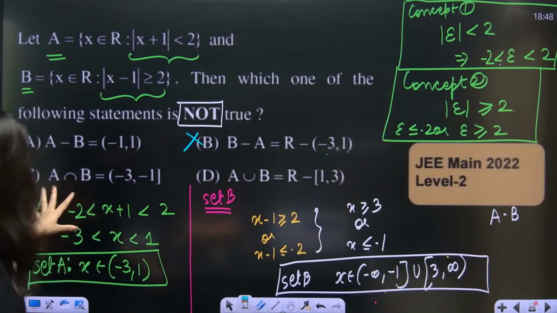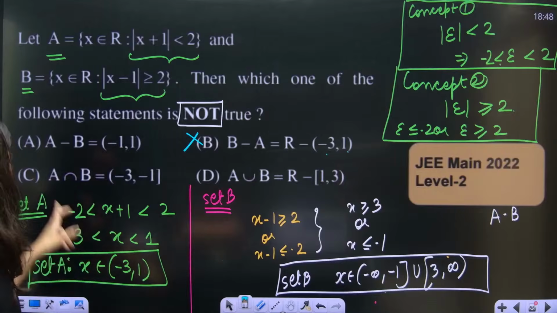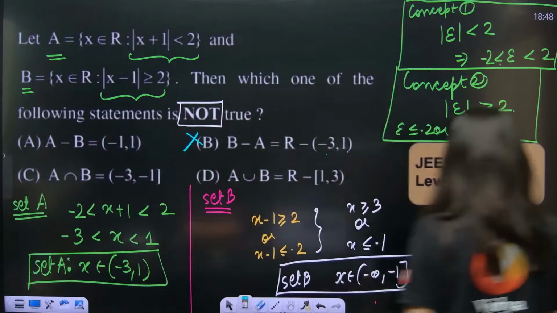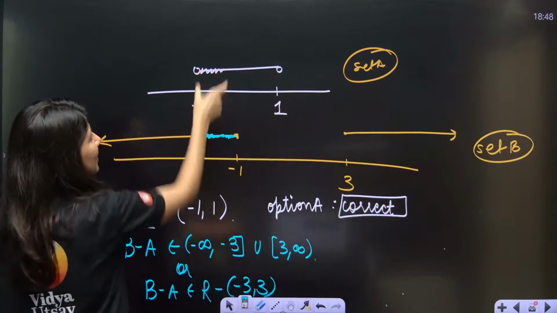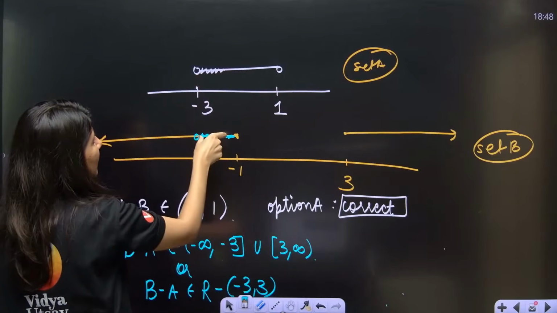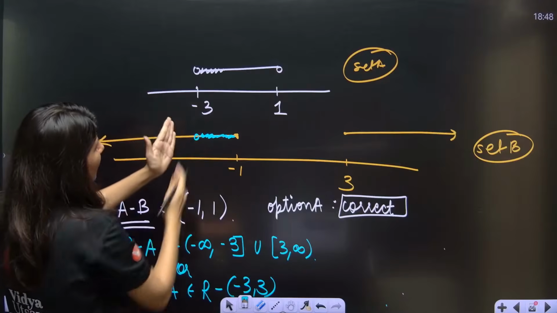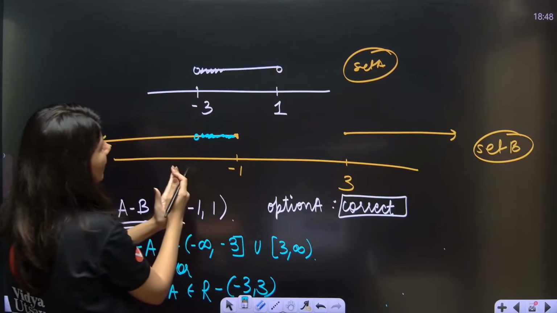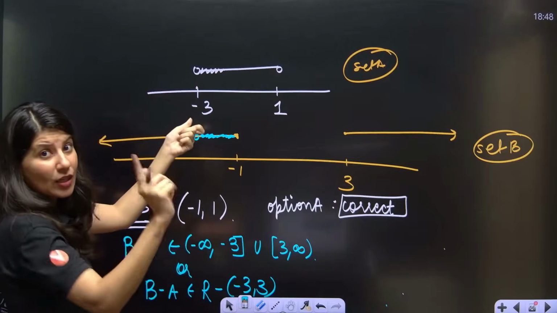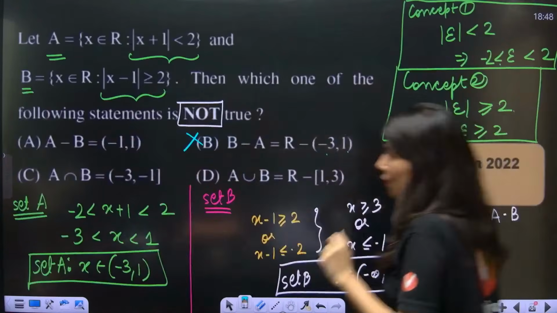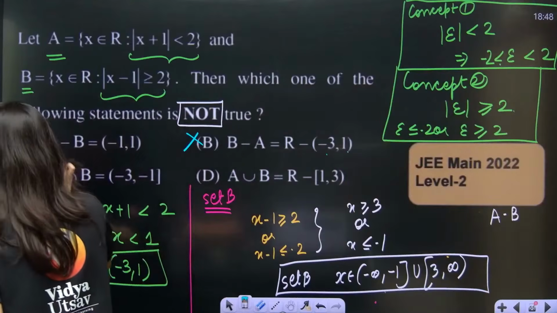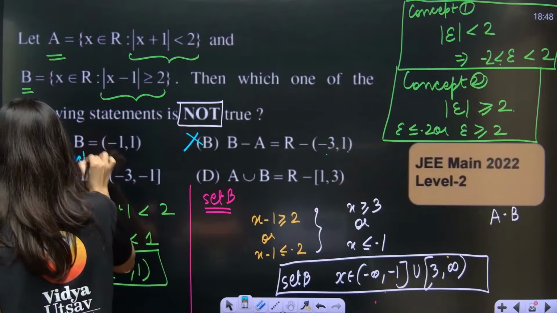Now, do you want me to talk about C? Anybody who is interested in C? Intersection. A intersection B. Okay, let's talk about A intersection B. So A and B intersection, can you see only this much portion is getting overlapped? So the intersection will be -3 to -1, where -3 is not included. -3 open to -1 close. So -3 open to -1 close.